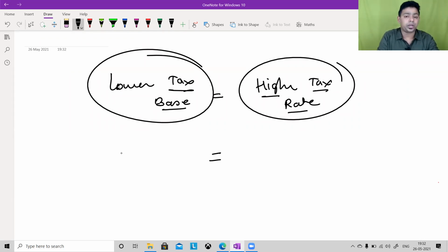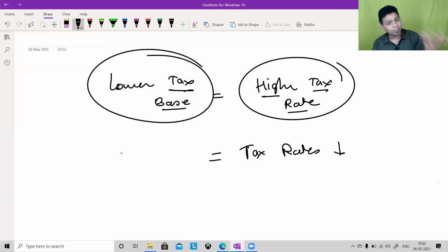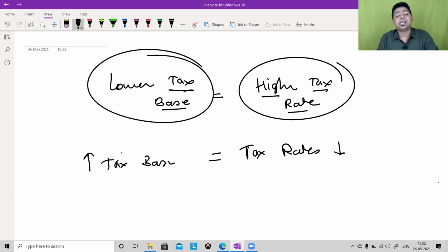If in future you want to bring tax rates down, if you want India to be a tax haven, with a 5% tax rate, or 10% tax rate, if you want that day to come, we should increase the tax base. More and more people should come and pay tax happily. I believe everyone who is listening to this particular lecture should become part of the taxpayers community very soon.